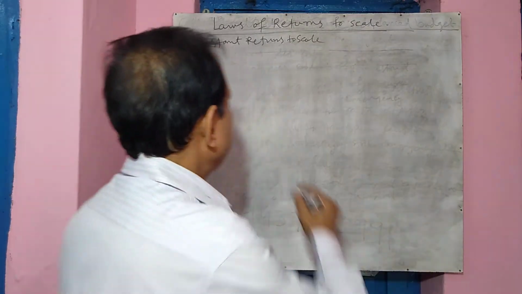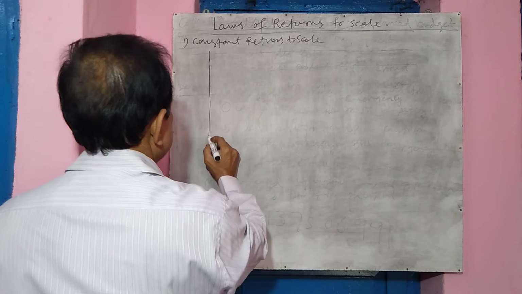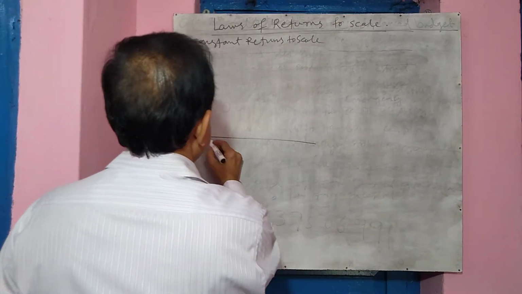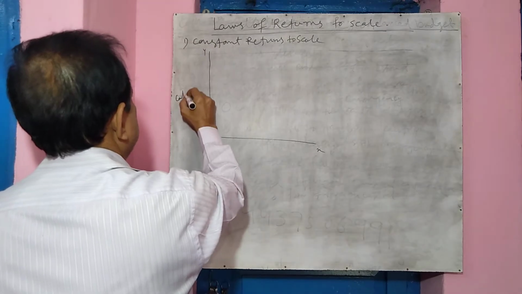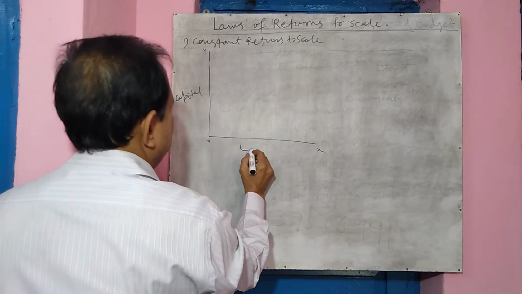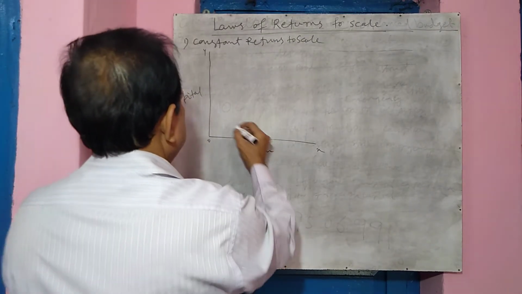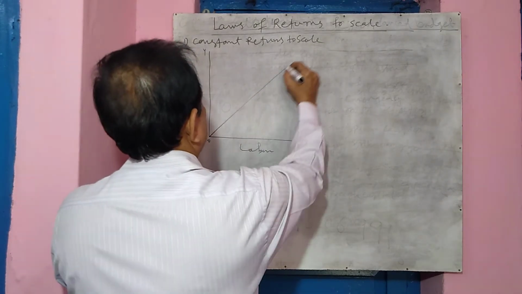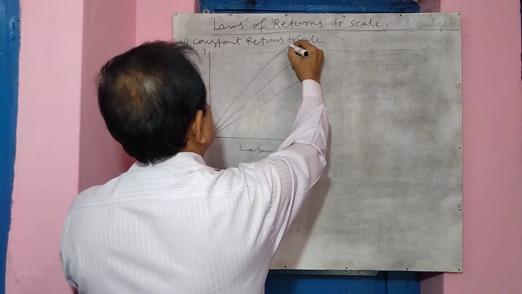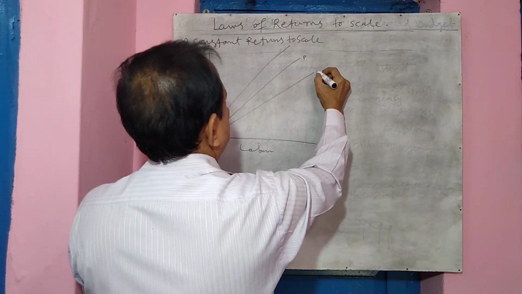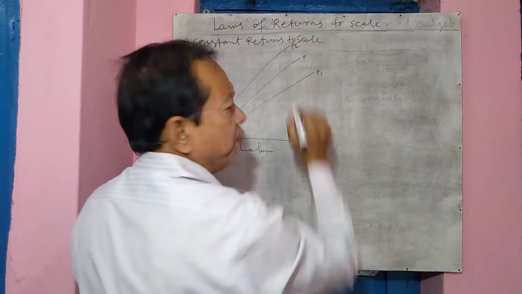Let's show it in the form of a diagram. Let's say this is the OX axis, this is the Y axis. Here we measure capital, here we measure labor. And let's say we draw three input lines. Let's say this is OP, this is OP1, this is OP2.